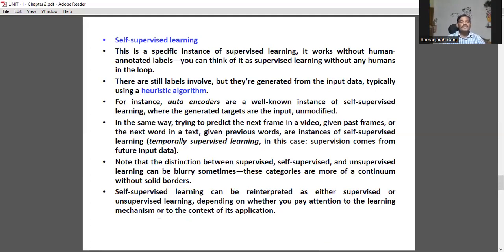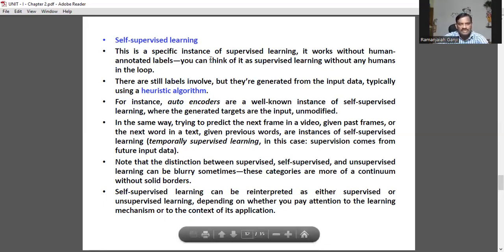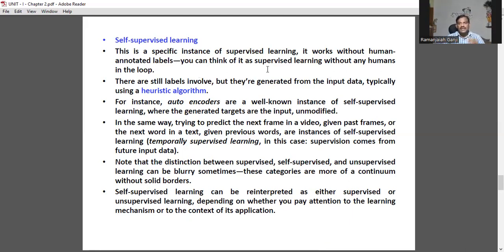self-supervised. Generally, in the case of the machine learning subject, we can have semi-supervised. But in our deep learning concept, we have self-supervised. This is a specific instance of supervised learning. It works without human annotated labels. You can think of it as supervised learning without any humans in the loop at all. There is no human interaction at all. There are still labels involved, but they are generated from the input data, typically using a heuristic algorithm.